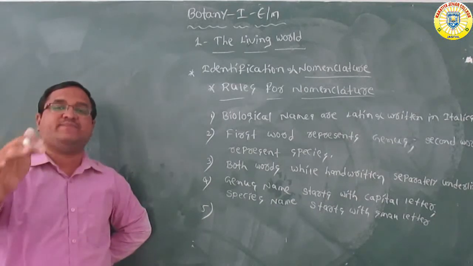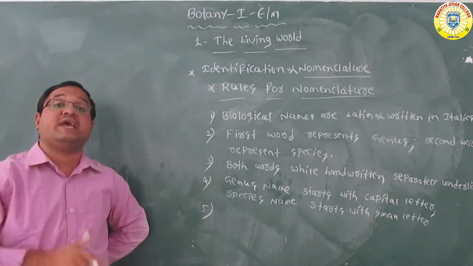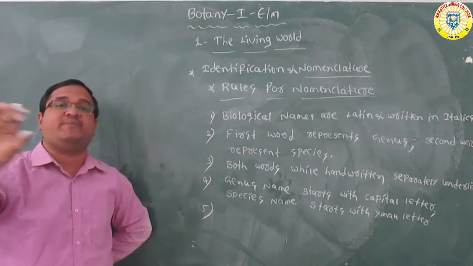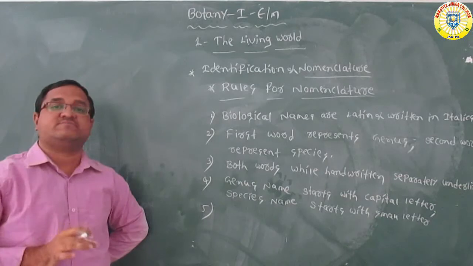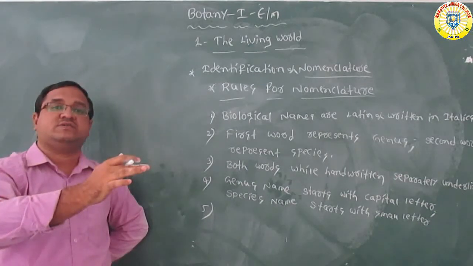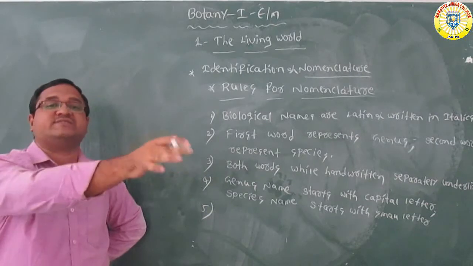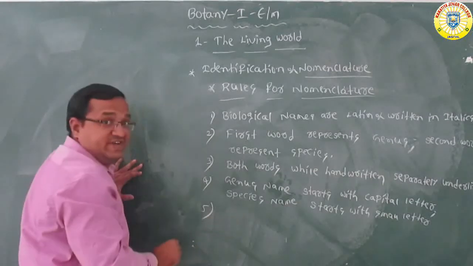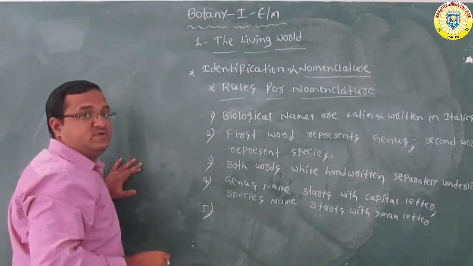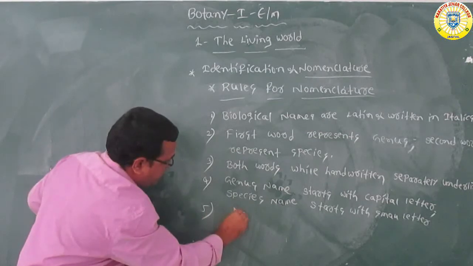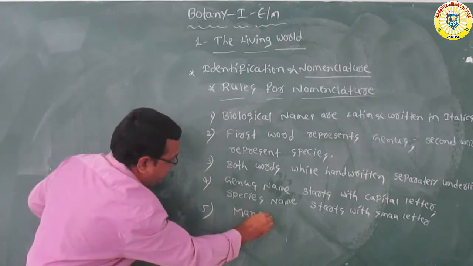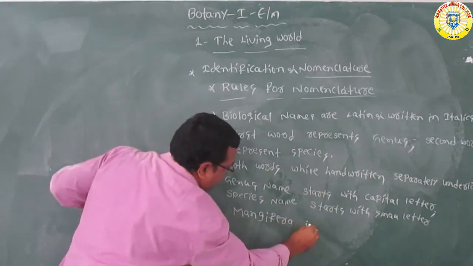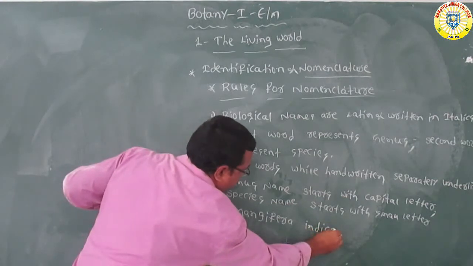You should write the author name at the end of the species name in abbreviated form. You should not write the full name of the author. That author name indicates the species was first introduced by a particular scientist. For example, the scientific name of the mango tree, given in the textbook, is Mangifera indica.